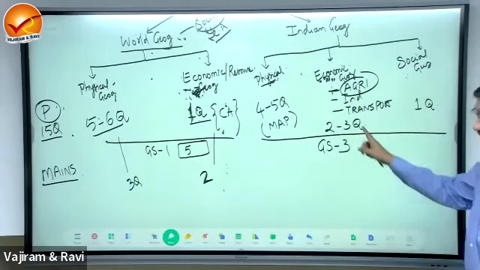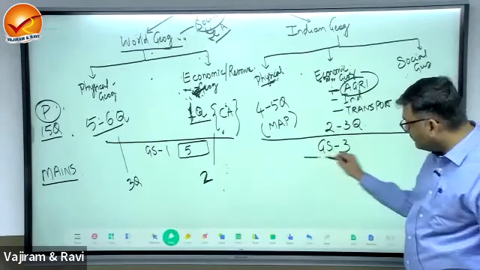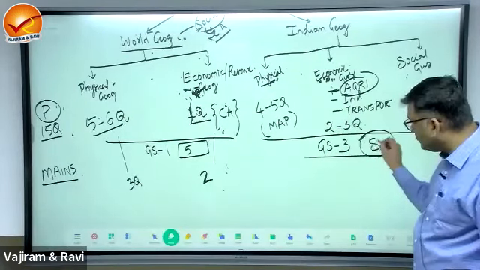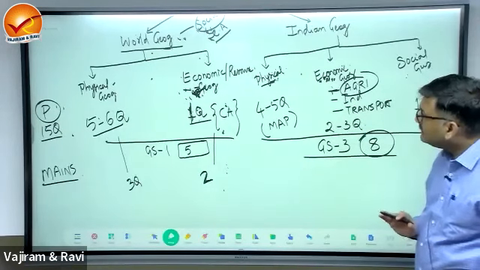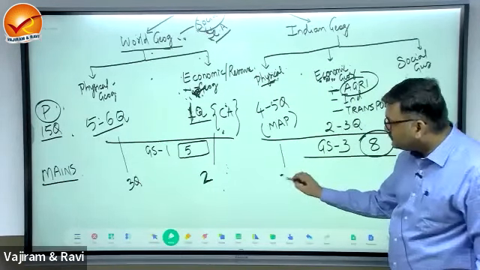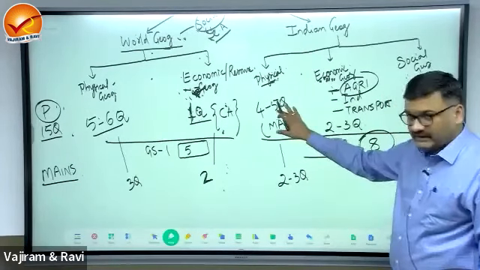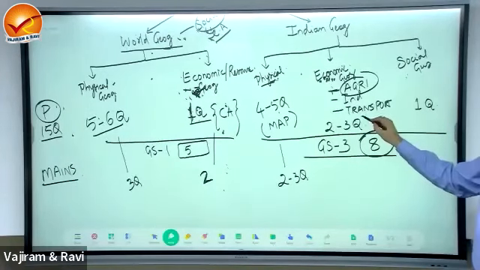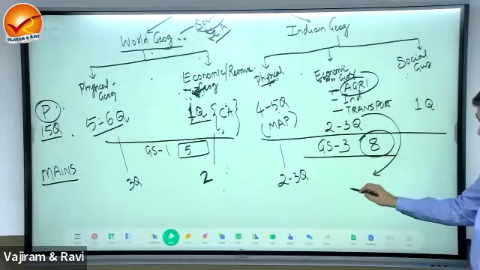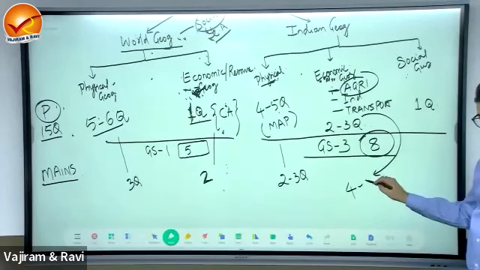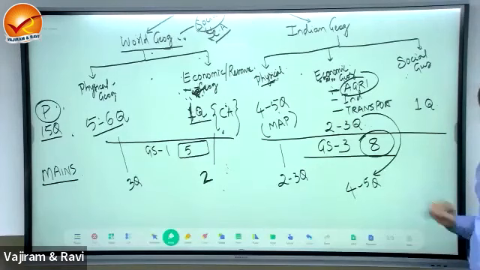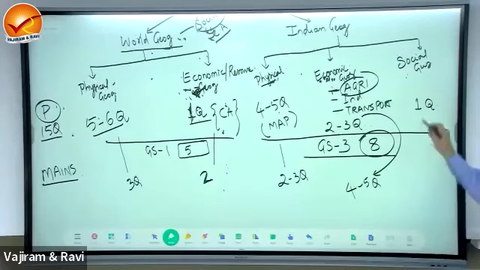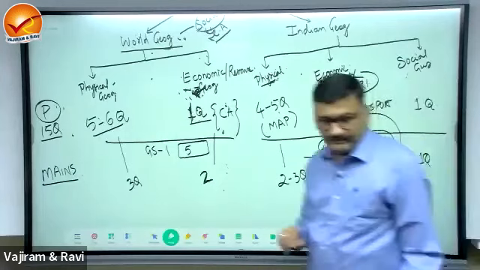Now, in case of Indian geography, the total number of questions we are expecting is around 8. Okay, 7 to 8 questions. You'll find there are 2 to 3 questions from India physical. Economic geography of India, you'll find here there are 4 to 5 questions from economic geography of India in mains, and there is again 1 question in social geography in mains.